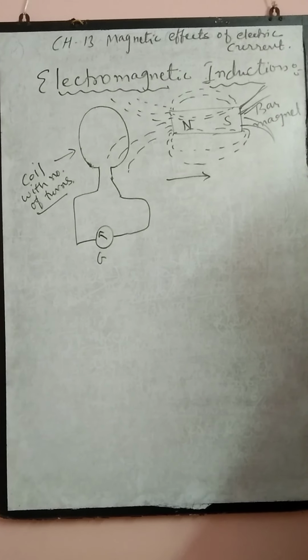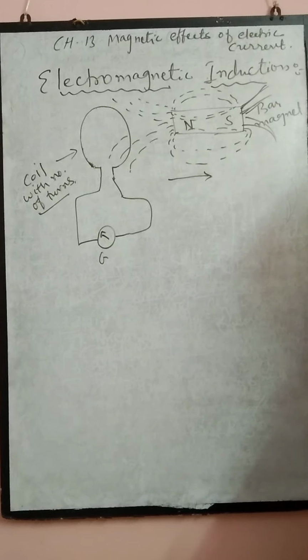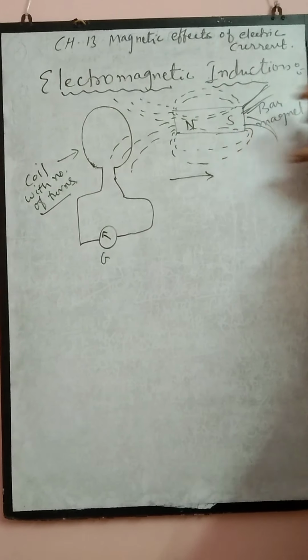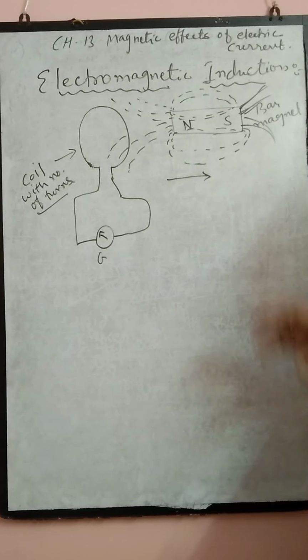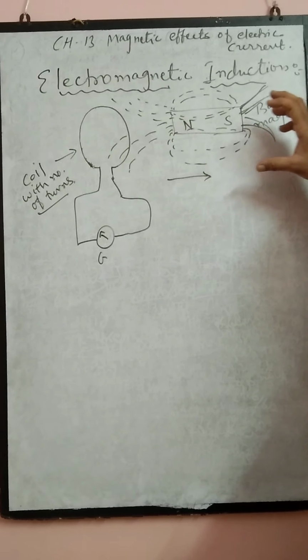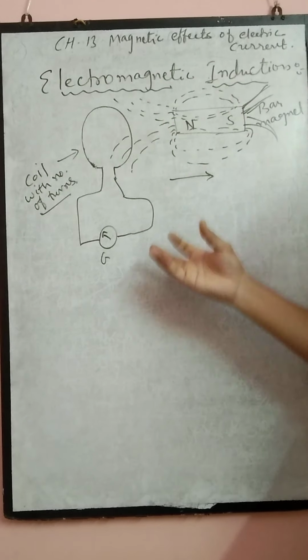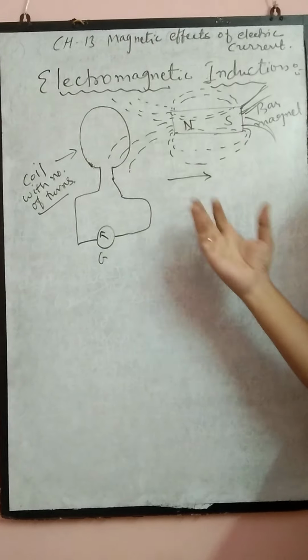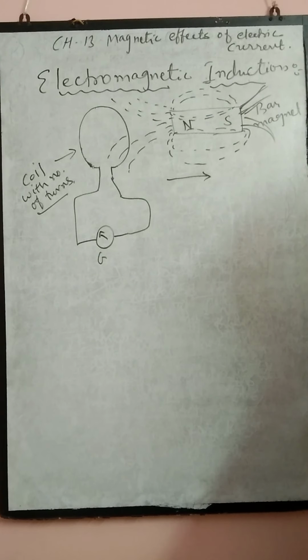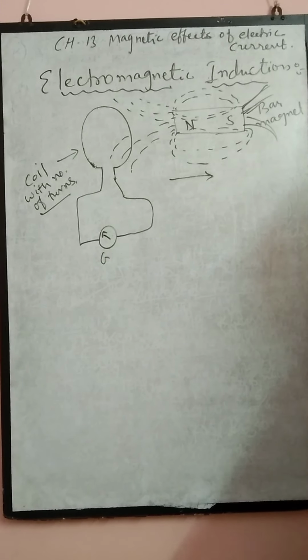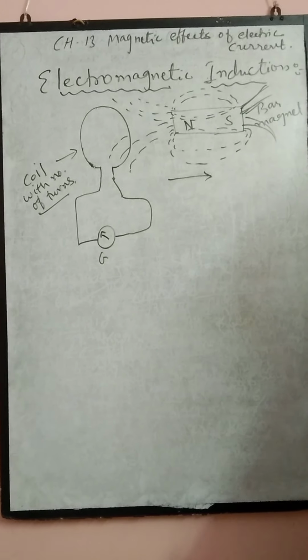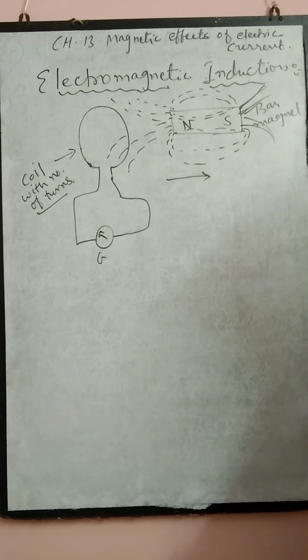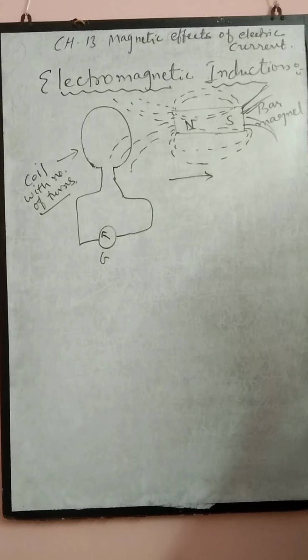A few points you have to make out: if you increase the speed, the galvanometer shows more deflection, that means more current is induced. If you reverse the direction of the motion of the bar magnet, definitely the direction of the current induced in the coil also will change. Okay, so all these points are to be kept in mind in electromagnetic induction.